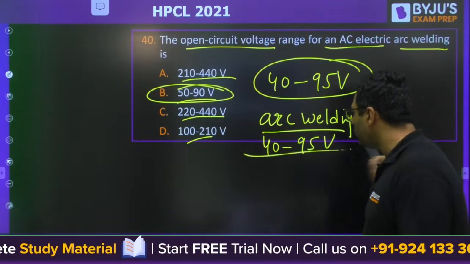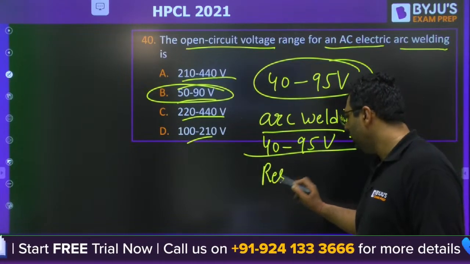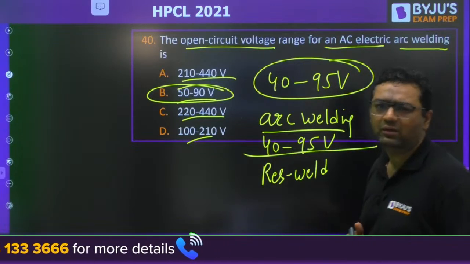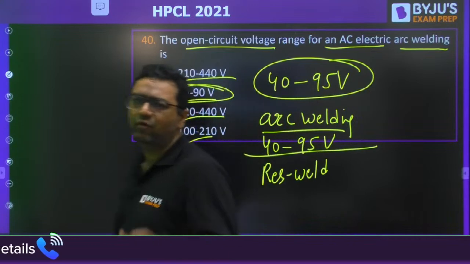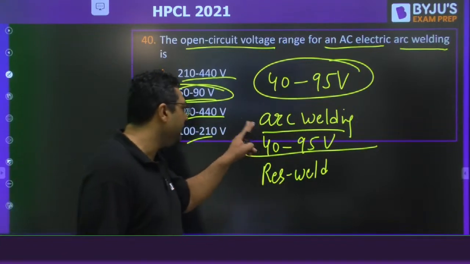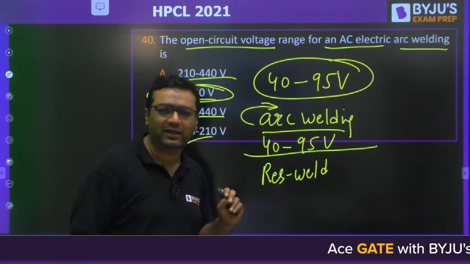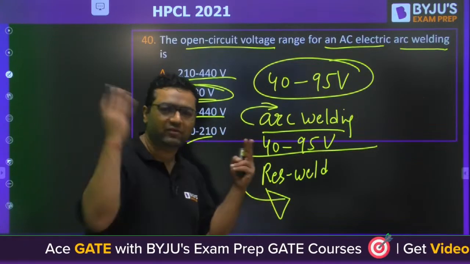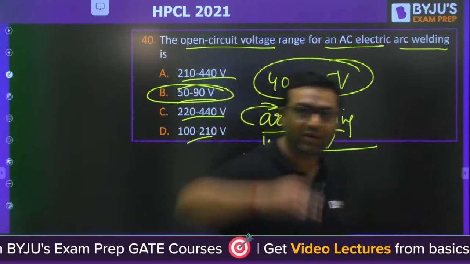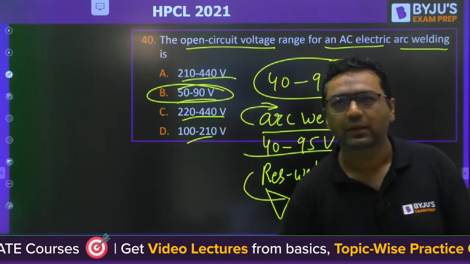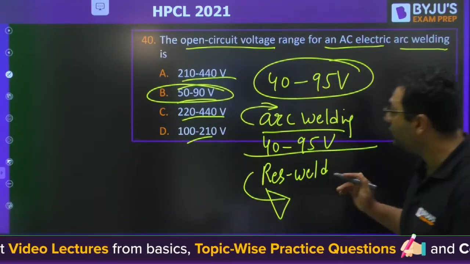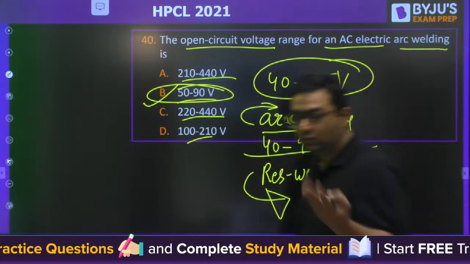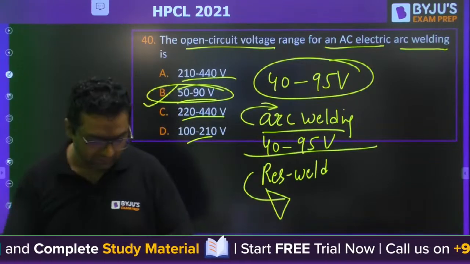And if you are talking about resistance welding, in resistance welding you will get a voltage value of 12 volt, 6 volt, 20 volts like that. In arc welding the current is 300, 500, 700, 1000. Here the current is more than 10,000, 35,000 amperes. Even 1 lakh ampere is there. Is it clear for everyone? So the answer for this question will be B, because they are not using that kind of voltage. Is it clear for everyone?